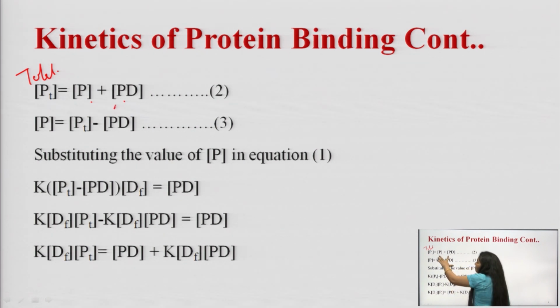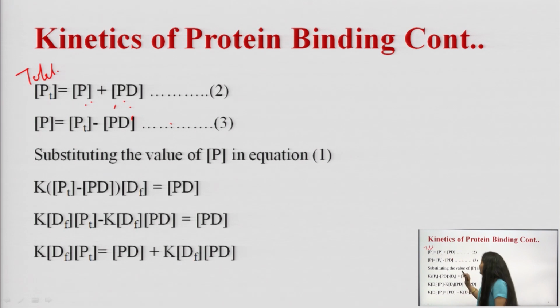After adding, this results in the total concentration of the protein. So, from this equation we can calculate the concentration of free protein, which is equal to the total concentration of protein minus the concentration of protein bound to the drug molecule, or the protein drug complex.